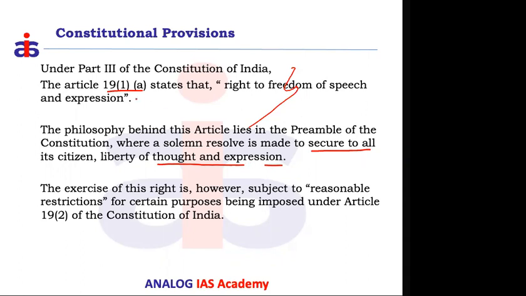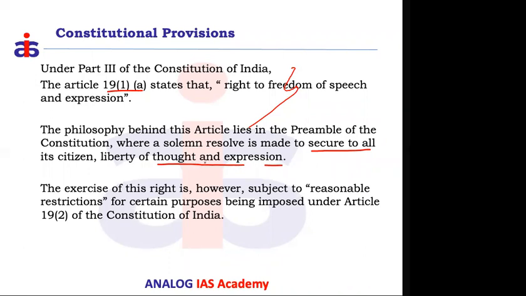That is the promise mentioned in the preamble, the liberty of thought and expression, right? So this is where, in Article 19(1)(a), the government is giving a promise to the citizens that we will not curb the citizens' thought process, and even their expressions. Expressions can be in any form, through literature, through speech, or through an art form. Through any form, an individual's thought process can be expressed.